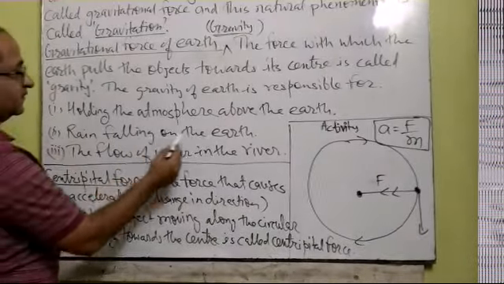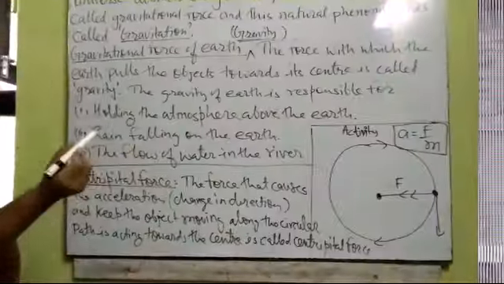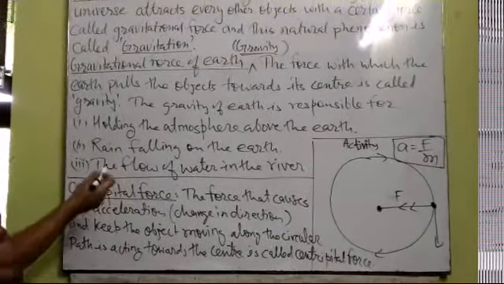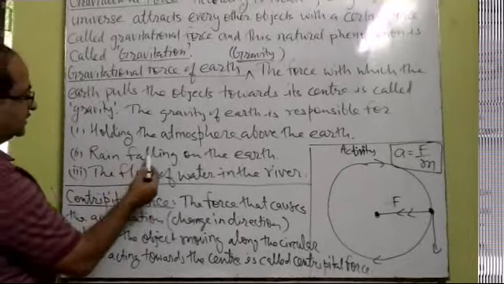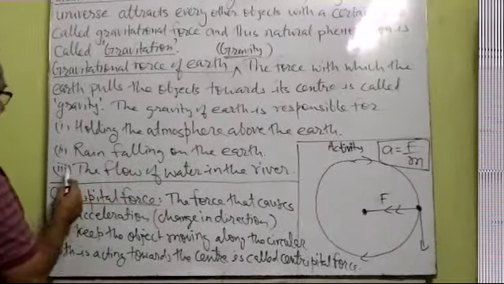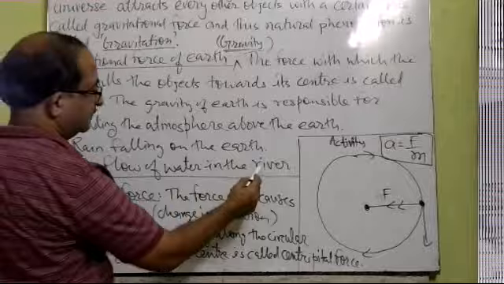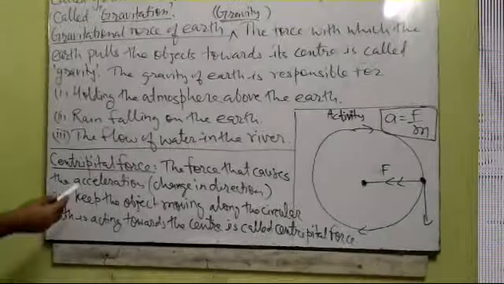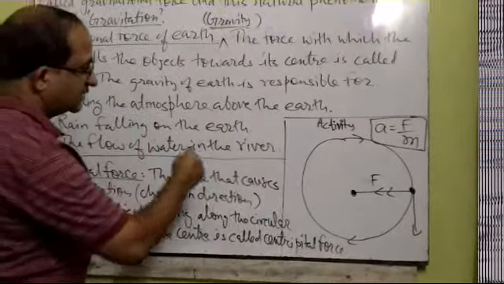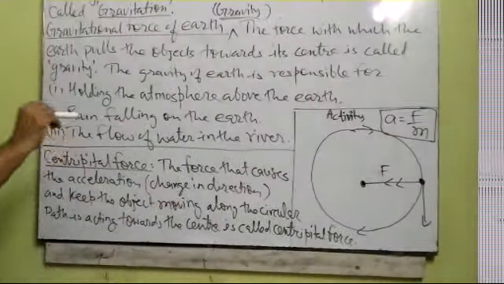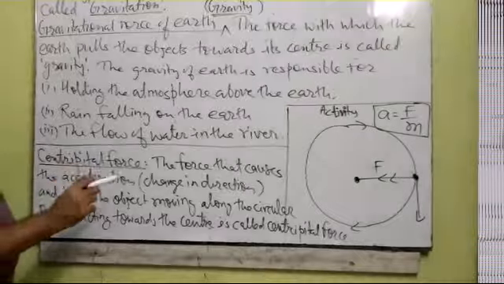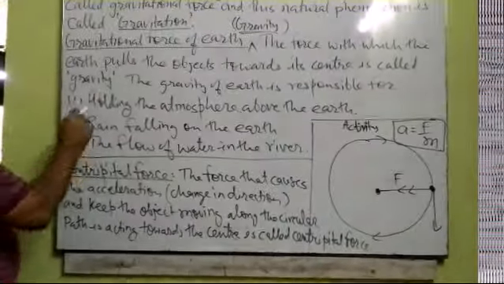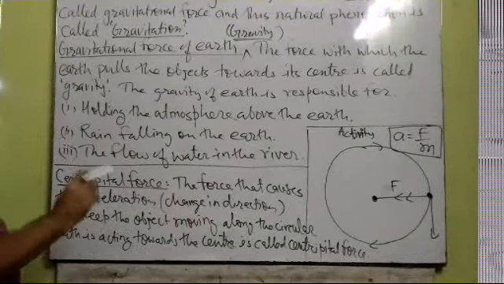Second, falling of rainfall on the earth. Big water droplets, formed by condensation of the clouds, come towards the earth due to gravity only. The third point, the flow of water in rivers. A river always flows from a high mountainous region to the plain region. Because of gravity, the water comes down from the mountain to the plain region. So these are three applications of gravity.